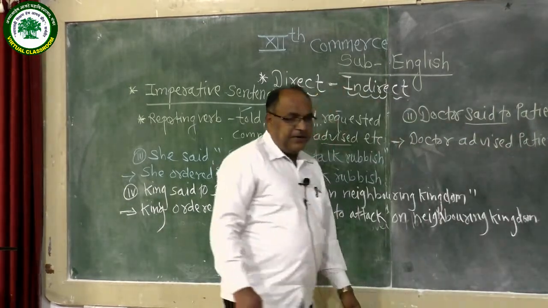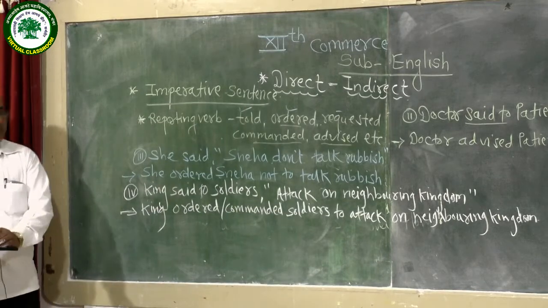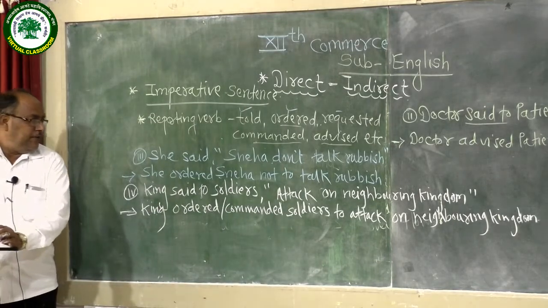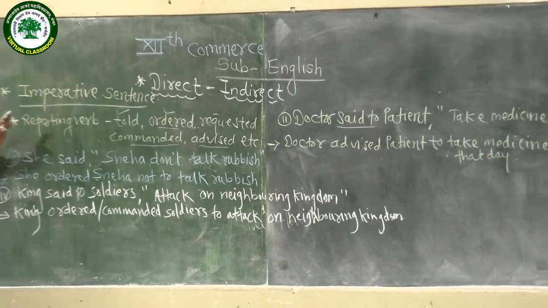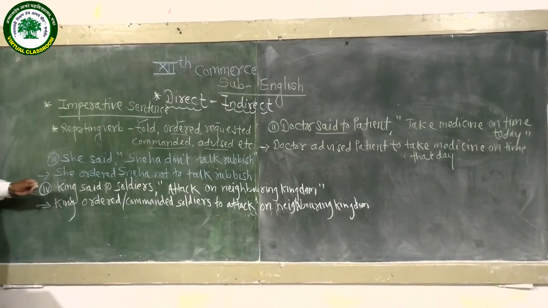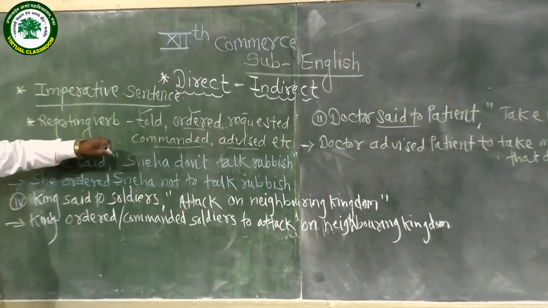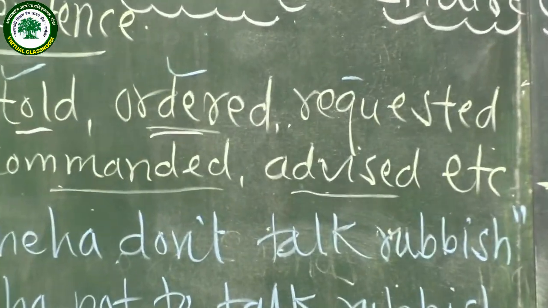So in this way an imperative sentence can be transformed into indirect narration. Now we have seen generally four examples here, how an imperative sentence in direct speech can be transformed into indirect narration according to the speaker's tone or mood of the sentence.